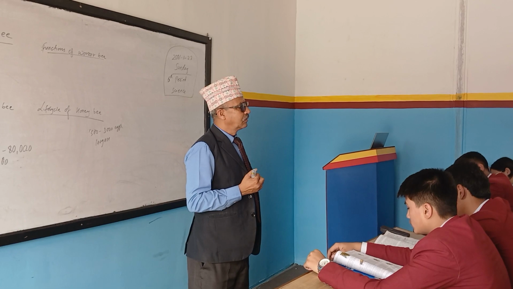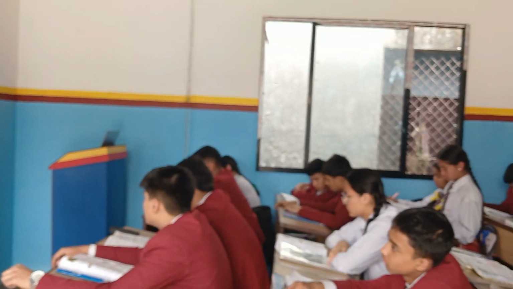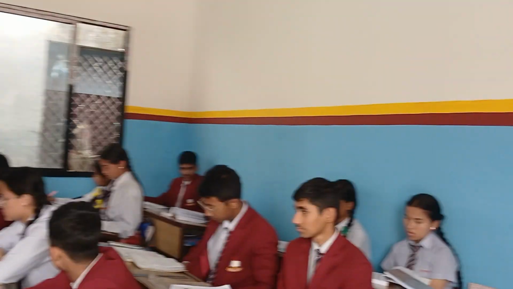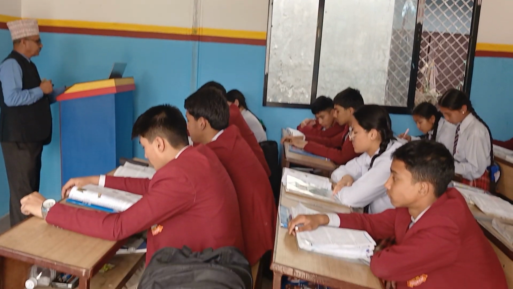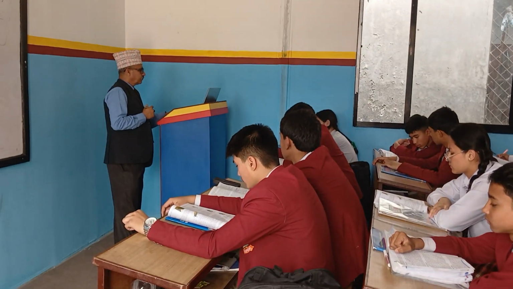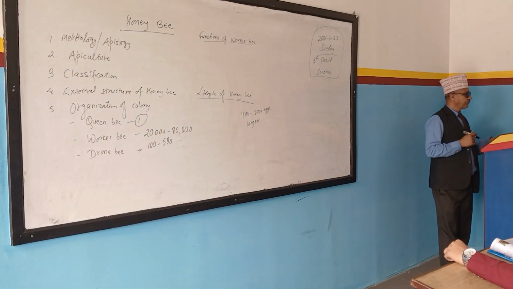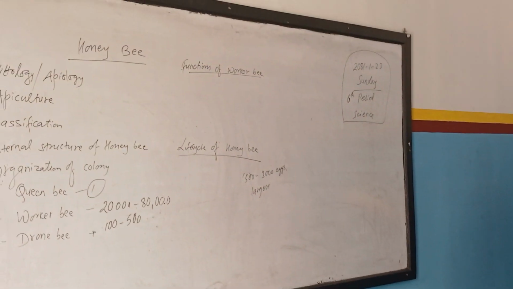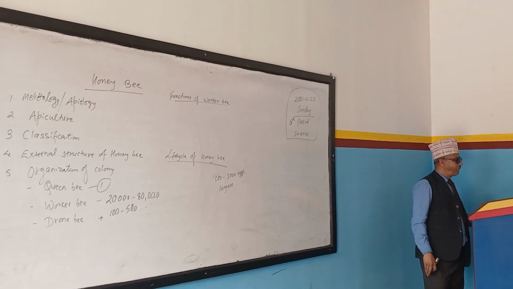Drones or male bees are the second of the three types of bee in the colony. They are black colored, somewhat shorter in size than the queen, with powerful wings. Being the head of the abdomen, they have large eyes that cover most of the surface of the head.